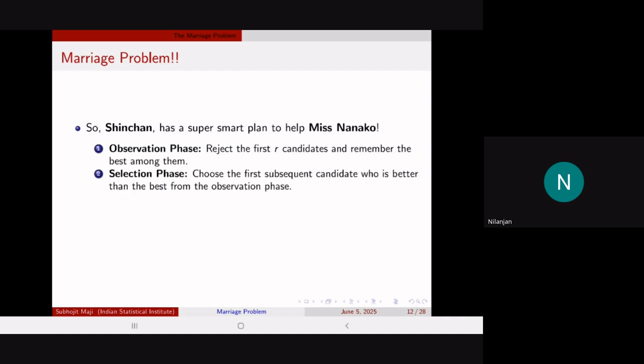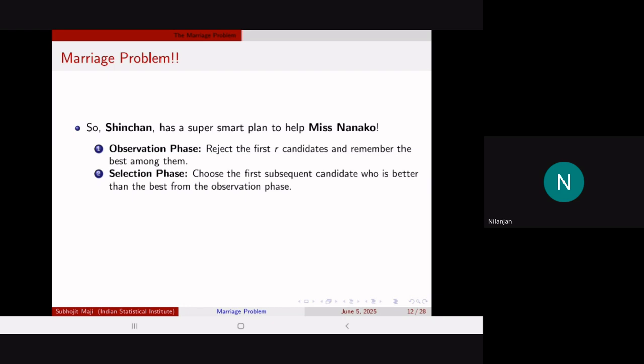Then you go on to the selection phase. In the selection phase, you choose the first subsequent candidate who is better than the best from the observation phase. That is, you remember the best among the first R in the observation phase, and then you choose the first person from the continuing subset who is better than that.